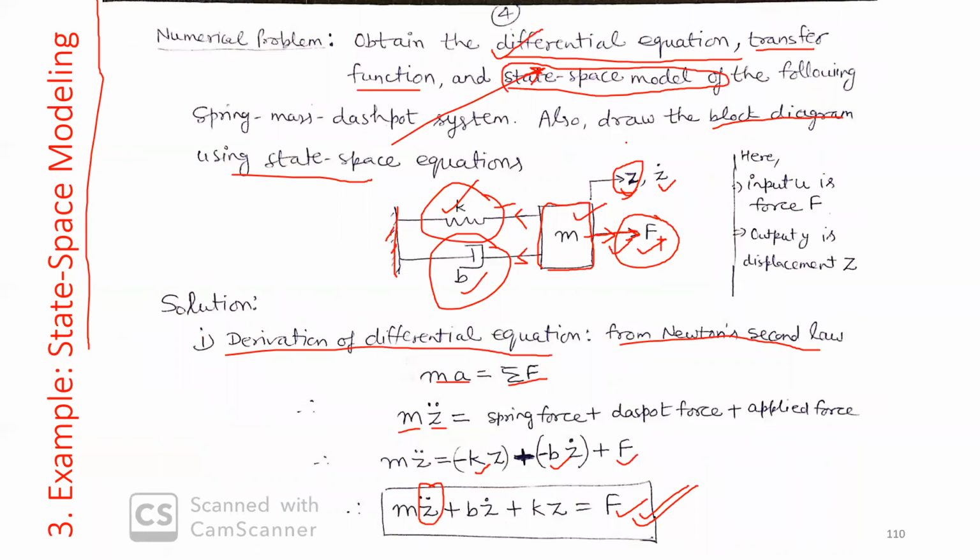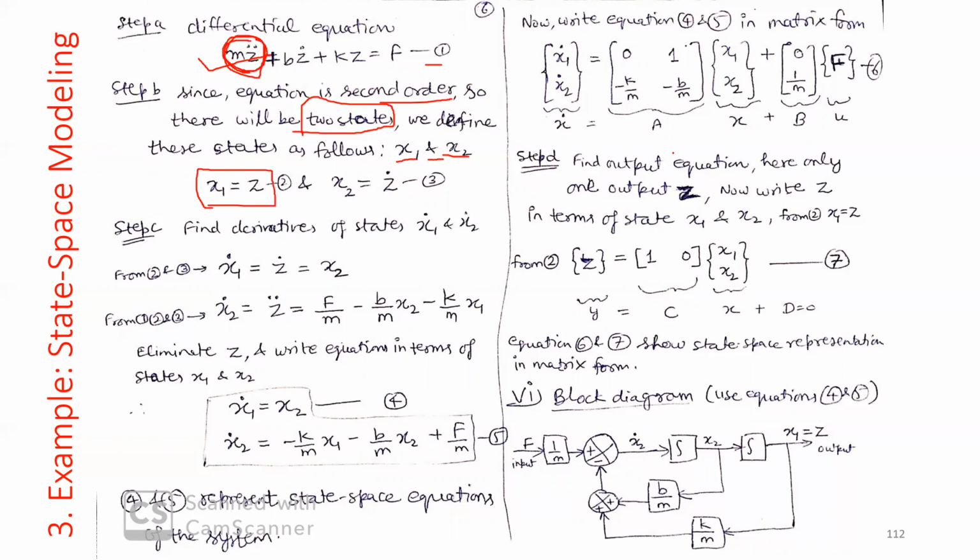Indeed, because we defined that position of this mass is z and velocity of this mass is z dot. So first state x1 we say z. Second state we say velocity of the mass, z dot. x1 is z, x2 is z dot, meaning x1 is position and x2 is the velocity of the mass.